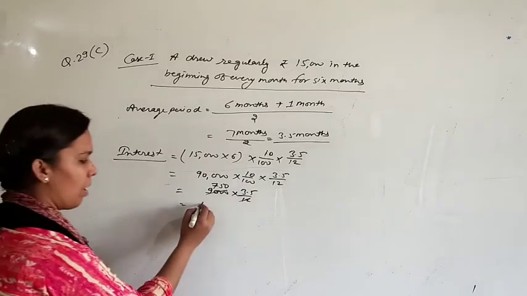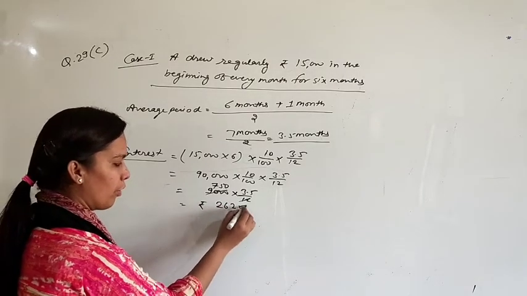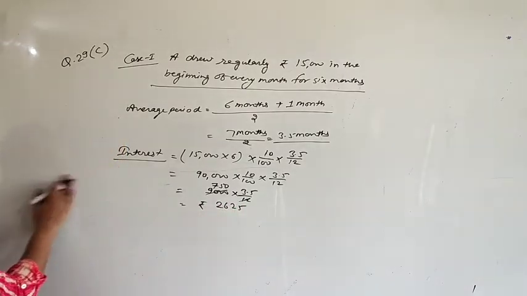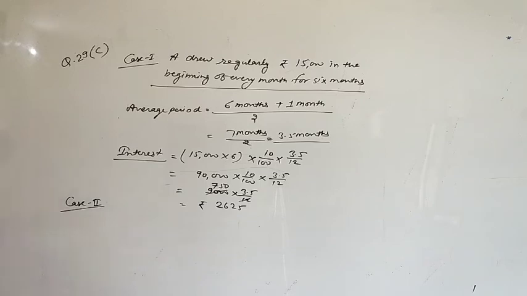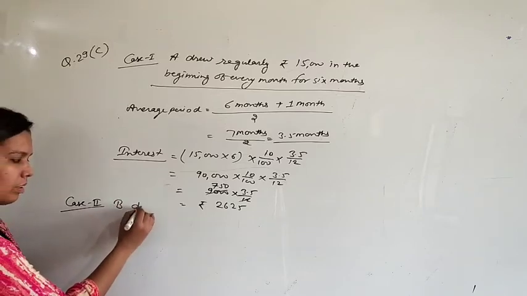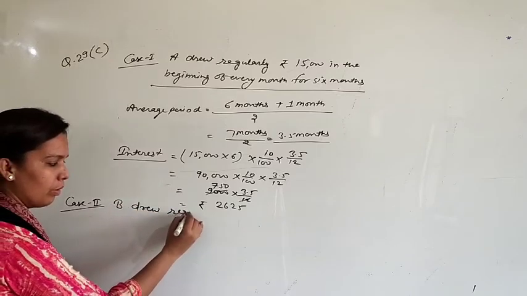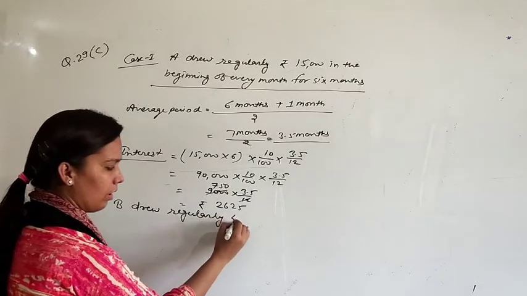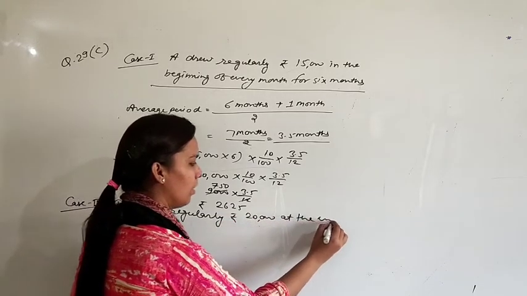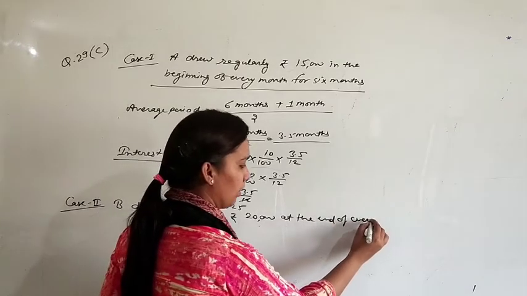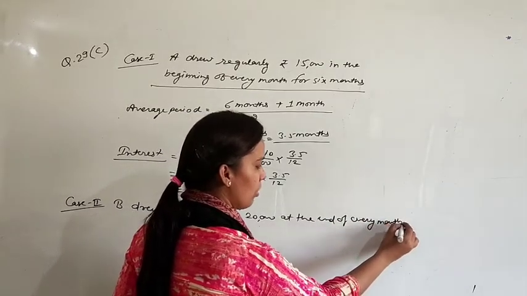This is the first amount, that if you are withdrawing money for 6 months in the beginning of every month. Case second. B withdrew regularly rupees 20,000 at the end of every month, and this drawing is also for 6 months.